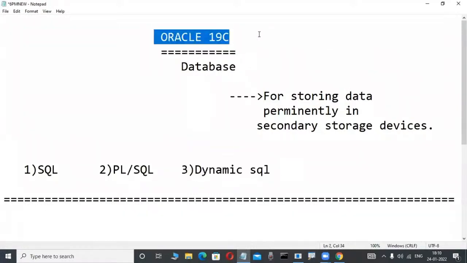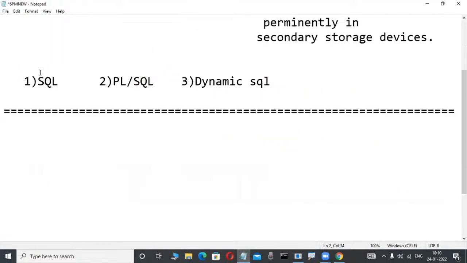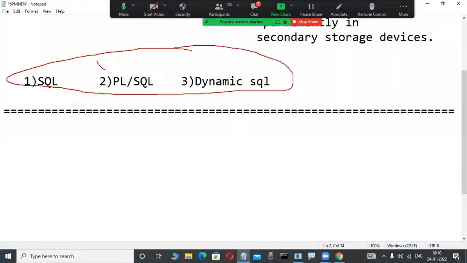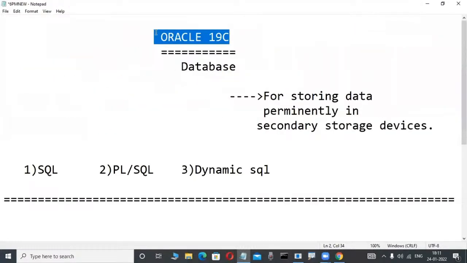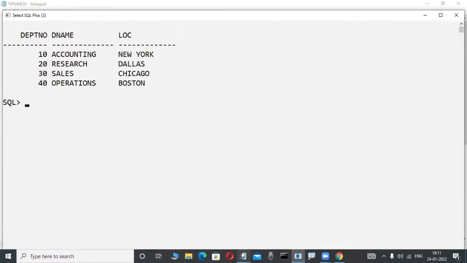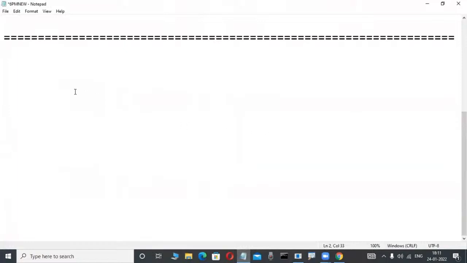Anybody learning an Oracle course worldwide, not from me only, anywhere, in that course they are told about these three languages. What is the SQL language? What is the PLSQL language? What is dynamic SQL? Big concepts. Through these languages we operate these types of products. In your company, okay, up to this point I told you in previous classes. Now concentrate here.